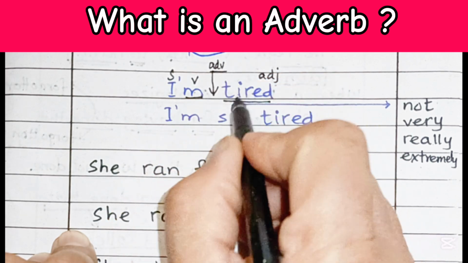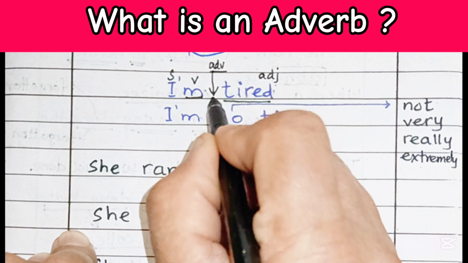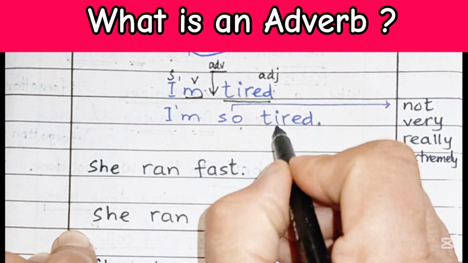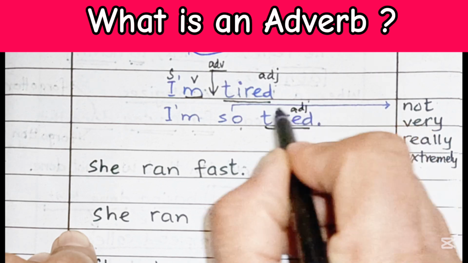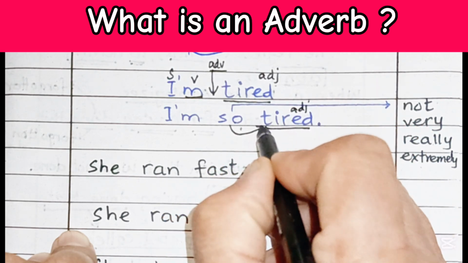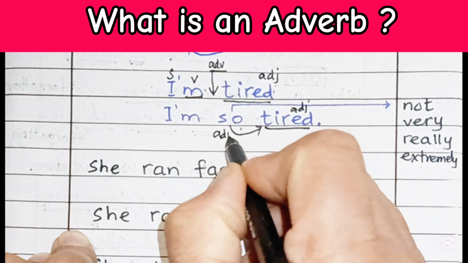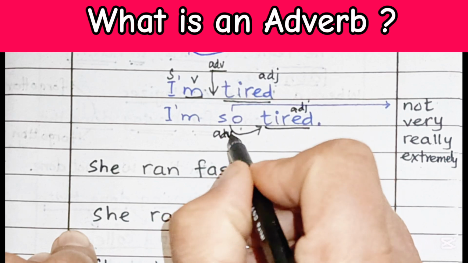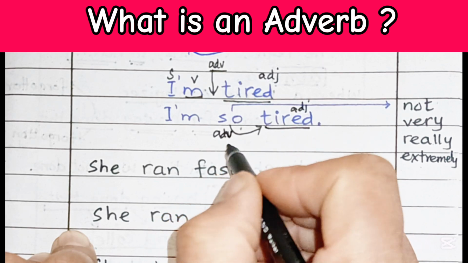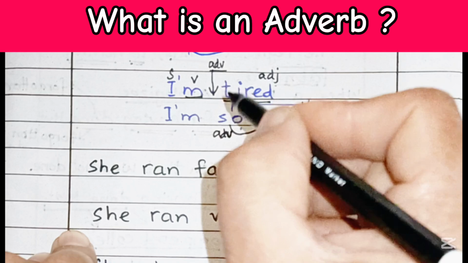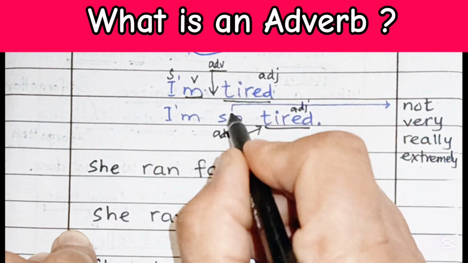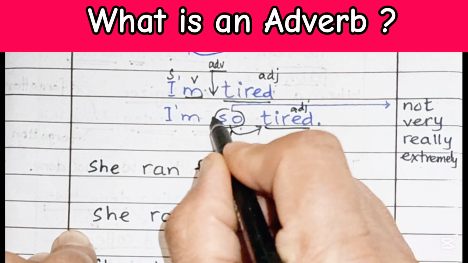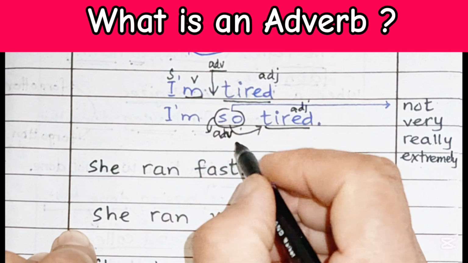I am tired. We can put an adverb right over here. I am so tired. So tired is an adjective again. So is actually describing this one. So this is an adverb. The word so is an adverb. We can put an adverb right here between I'm and tired. That is the word so.